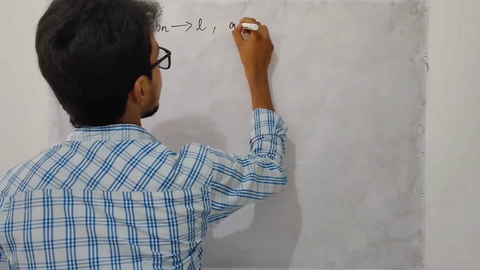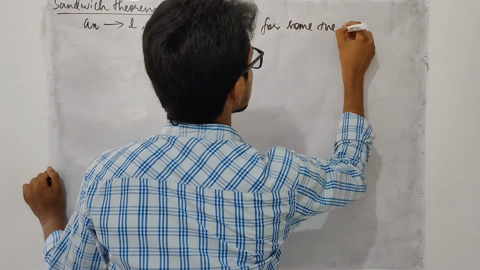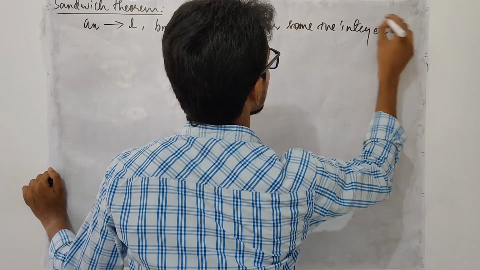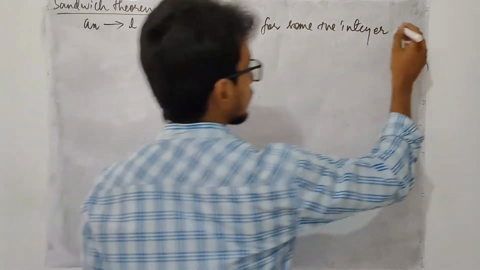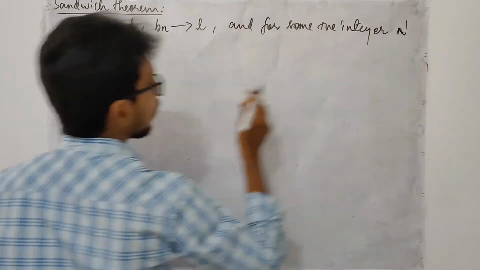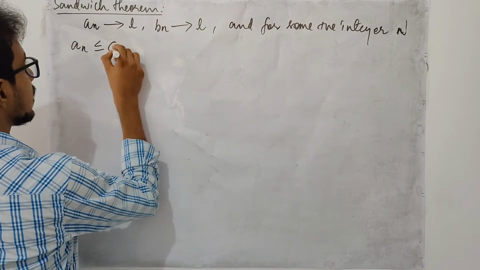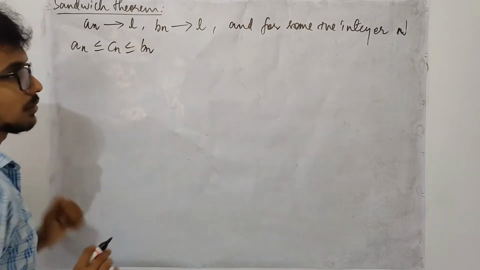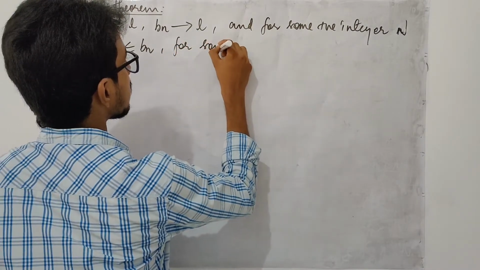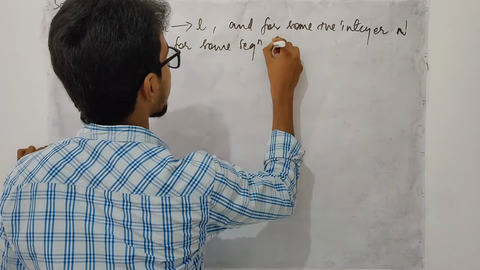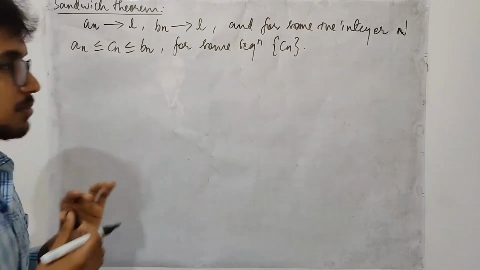And for some positive integer capital N, we are going to have an less than or equals cn less than or equals bn, for some sequence cn. These are all our assumptions.